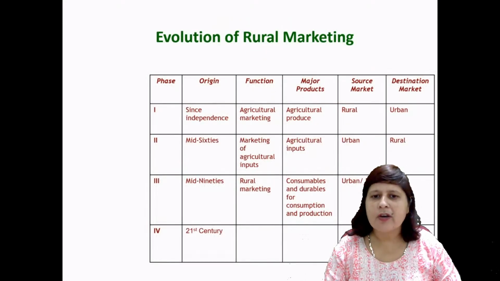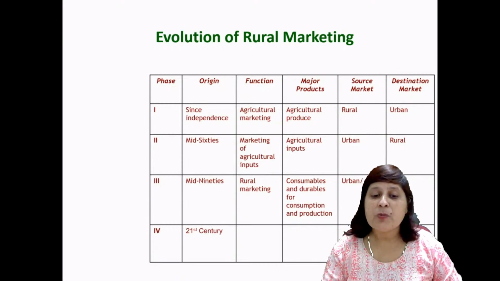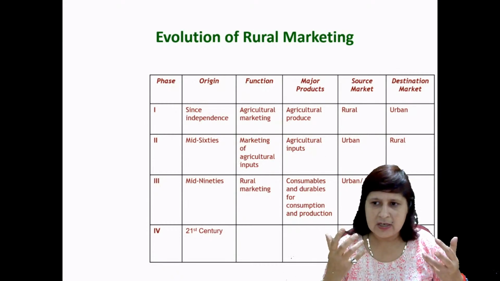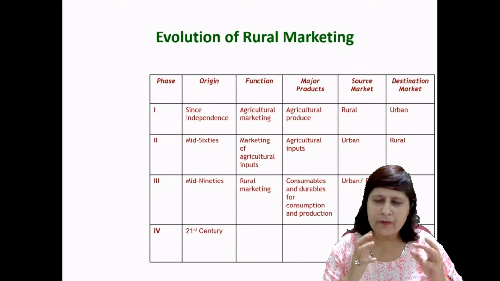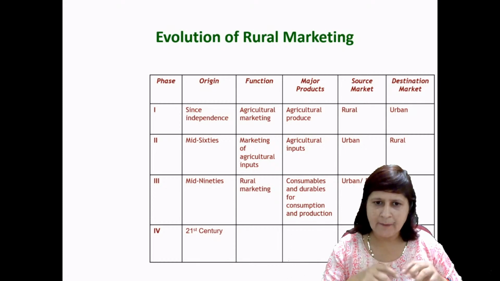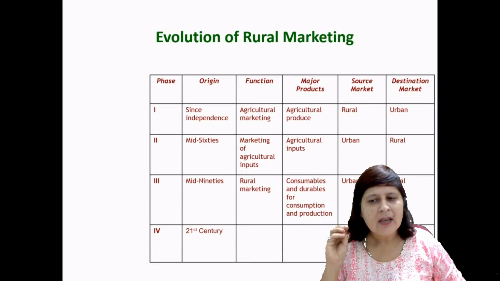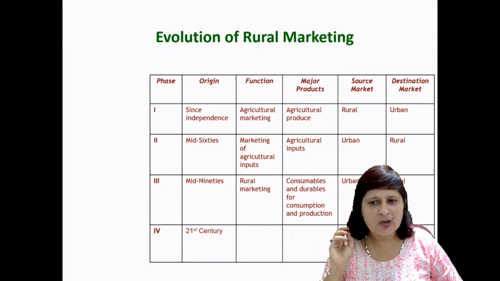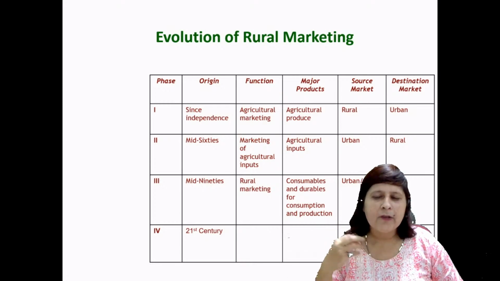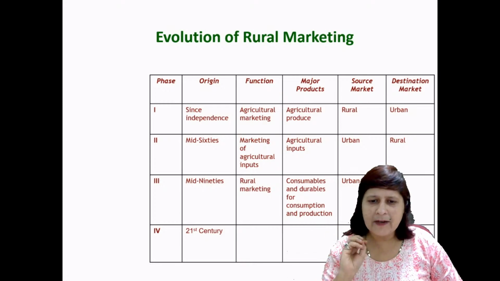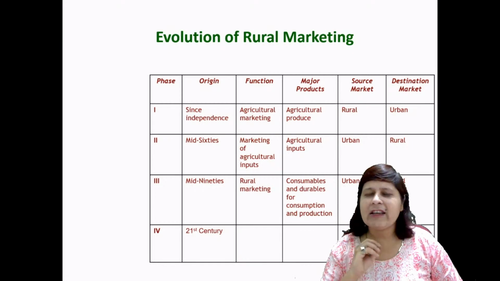Evolution of rural marketing. Rural marketing has evolved, right? How has it evolved? If we divide it into phases, there are four phases, and for each we look at the origin, the functions, major products, and the source market and the destination market. Phase one is known as since independence. Since independence, what is the function? That is agriculture marketing.